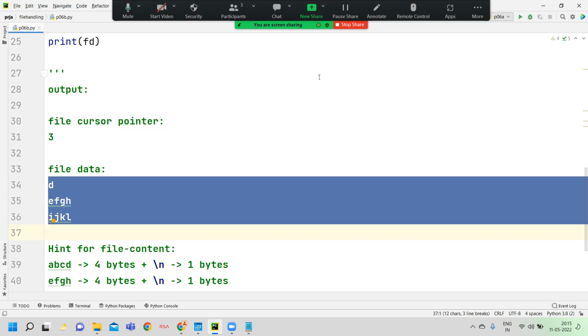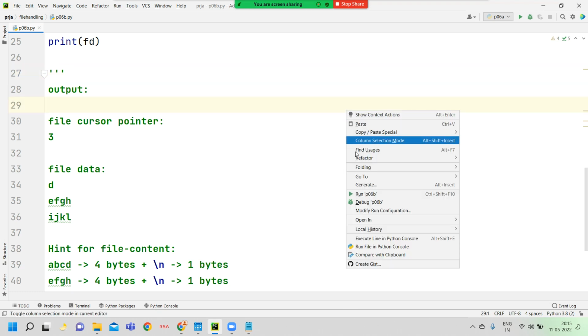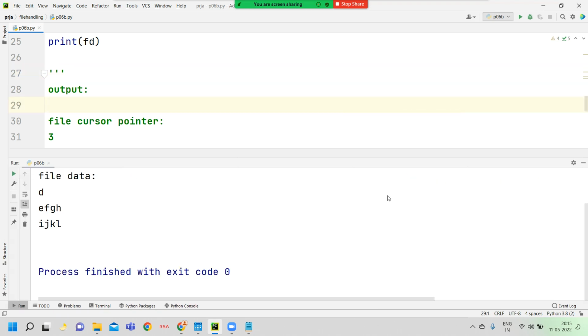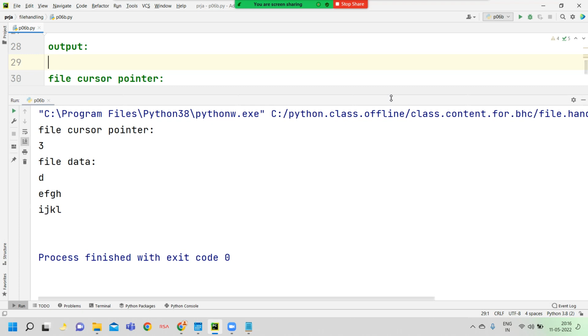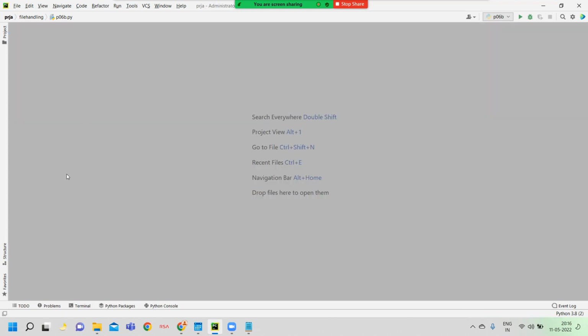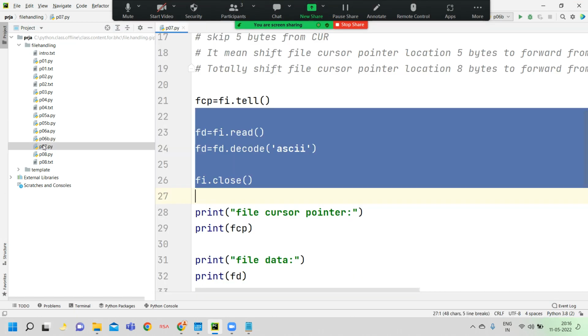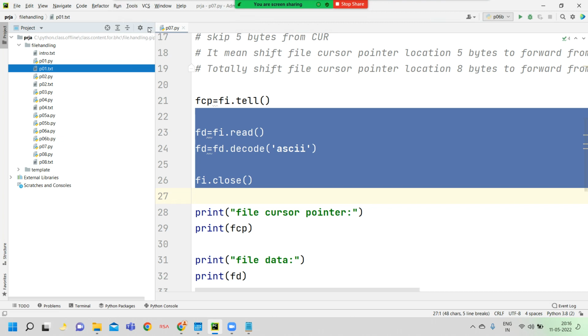Now I want to run this program. Here I press the right mouse button as well as the run menu item. Now our expected output and the output this program returns are both equal, so our understanding of the concept is right. Now I close this and open the next program. What is the purpose of the next program?